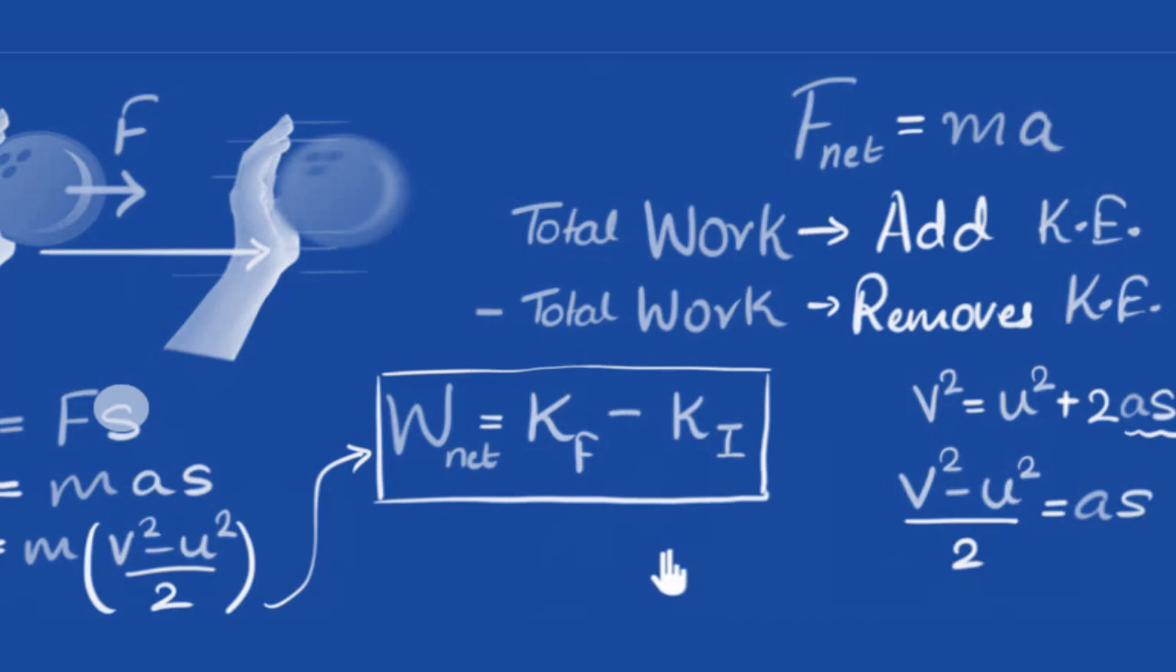Okay, so to summarize, what did we learn in this video? We learned the work energy theorem, which is basically saying that when you do positive work on a body, you add that much kinetic energy to the body, and if you do negative work on that body, you remove that much kinetic energy from the body. Of course, if there is more than one force acting on the body, then you have to calculate the total work done, and that decides how much kinetic energy gets added or removed.